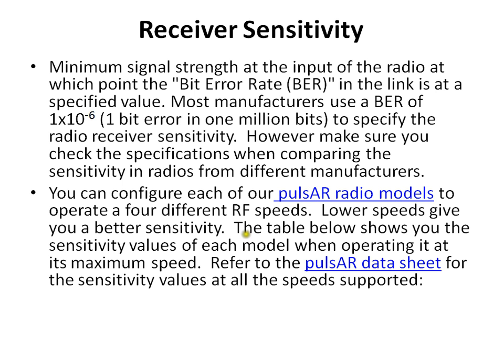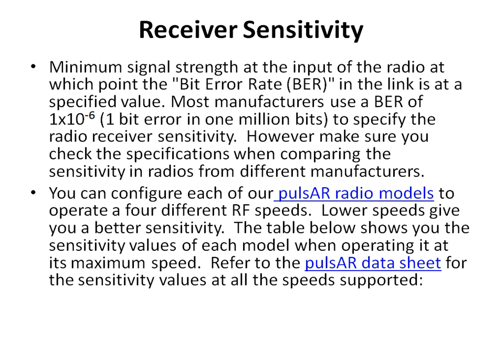Next is receiver sensitivity. It is the minimum signal strength at the input of the radio at which the bit error rate in the link is at a specified value. Most manufacturers use a bit error rate of 1 bit error in 1 million bits, 1 into 10 to the power minus 6. However, make sure you check the specifications when comparing the sensitivity of radios from different manufacturers.